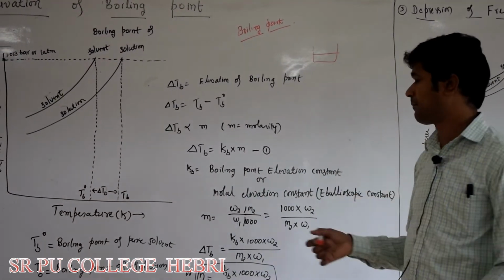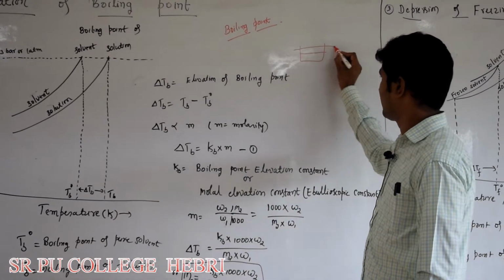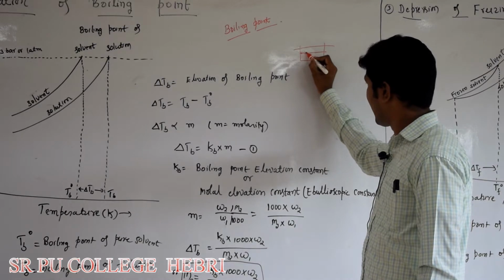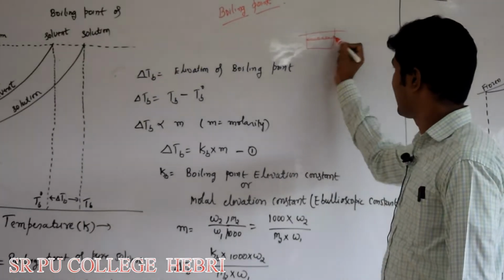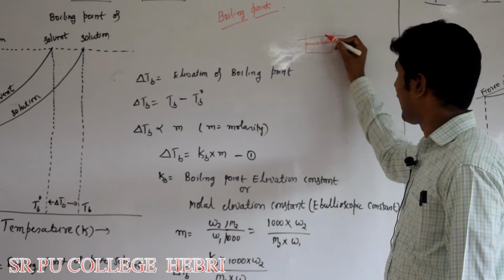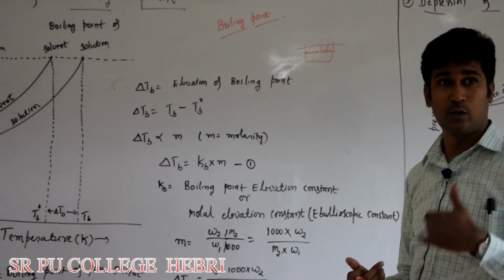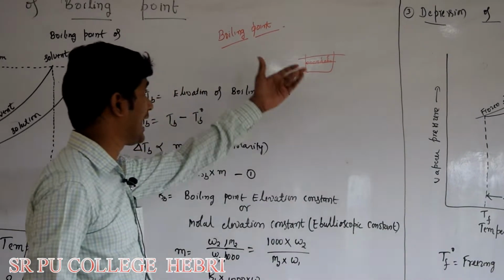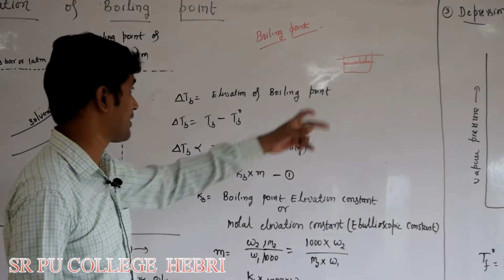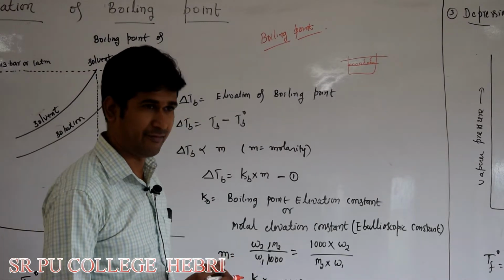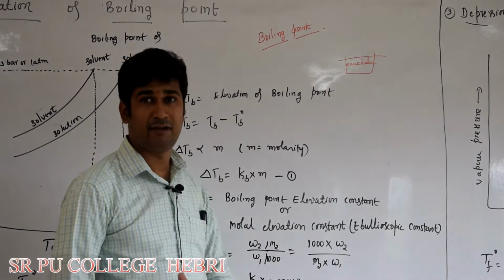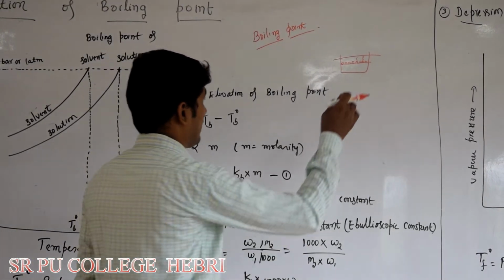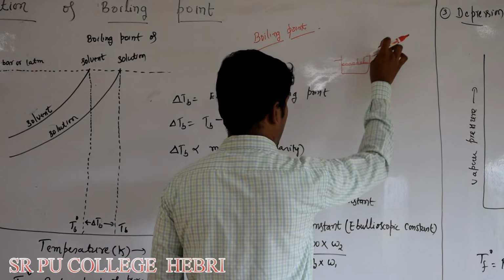You know what is vapor pressure? In a closed container, liquid molecules present at the surface get evaporated and form vapors. Those vapors start exerting pressure at a particular temperature, and that pressure is known as vapor pressure. Pressure exerted by the vapors of a liquid in a closed container is known as the vapor pressure of that liquid at a particular temperature. Understood? In an open container, boiling takes place.